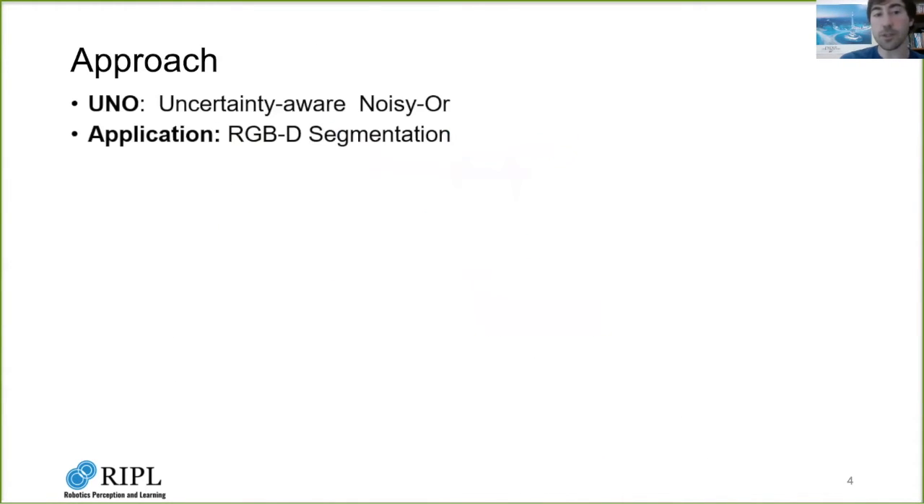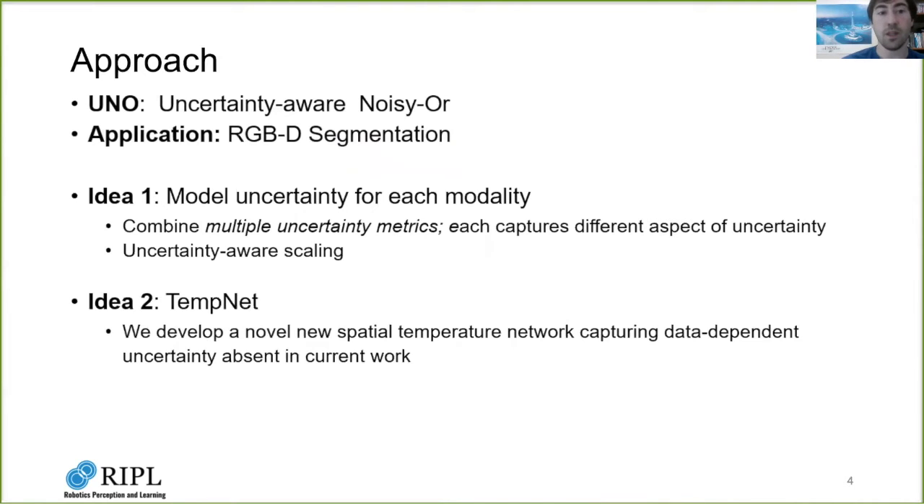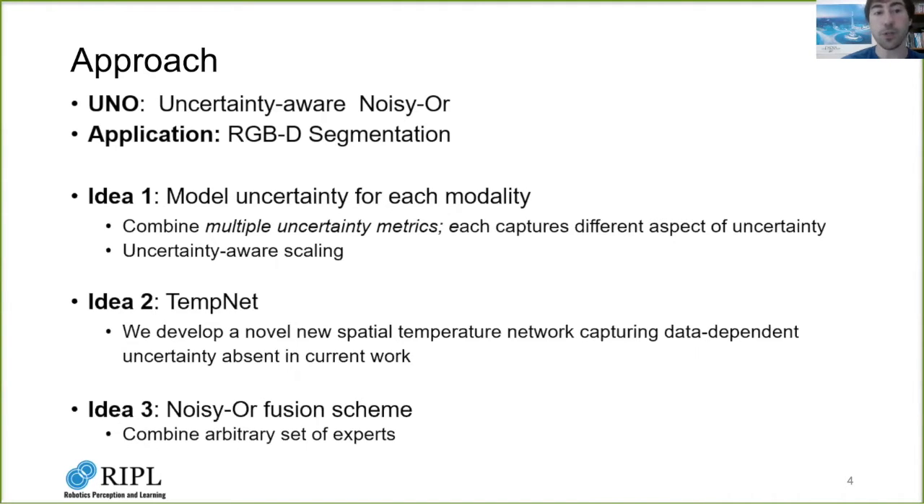We propose uncertainty-aware, noisy OR fusion. Specifically, we analyze a number of uncertainty measures, each of which captures a different aspect of uncertainty, and we propose a novel way to infuse uncertainty to degraded inputs by scaling modality-specific output probabilities. We additionally propose a novel data-dependent spatial temperature scaling method to complement these existing uncertainty measures. Finally, we integrate the uncertainty-scaled output from each modality using a probabilistic noisy OR fusion method.